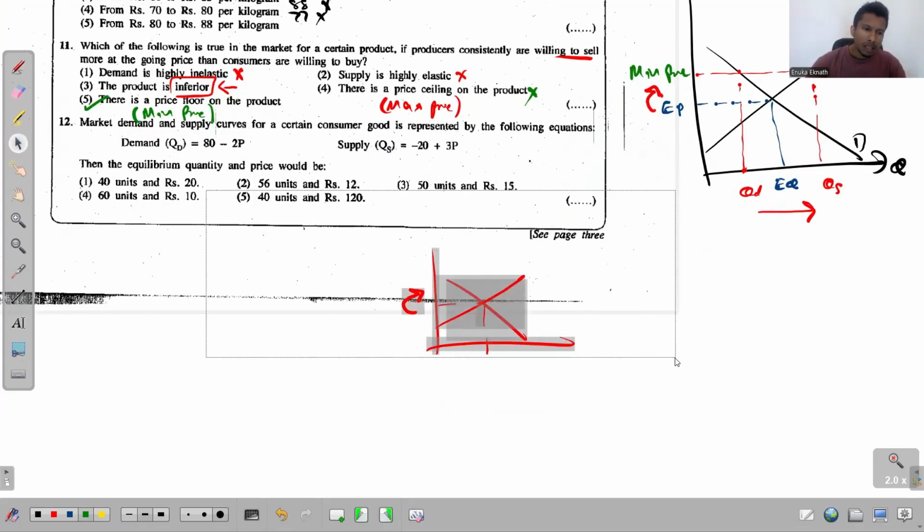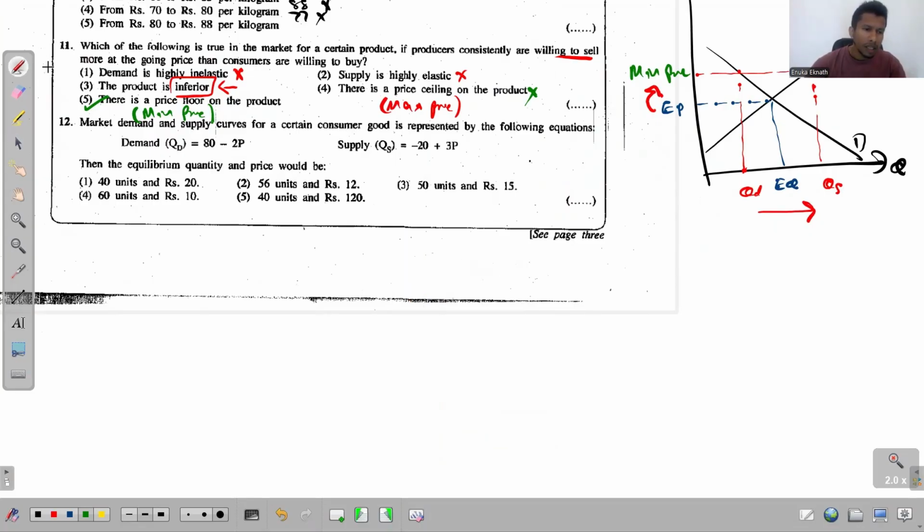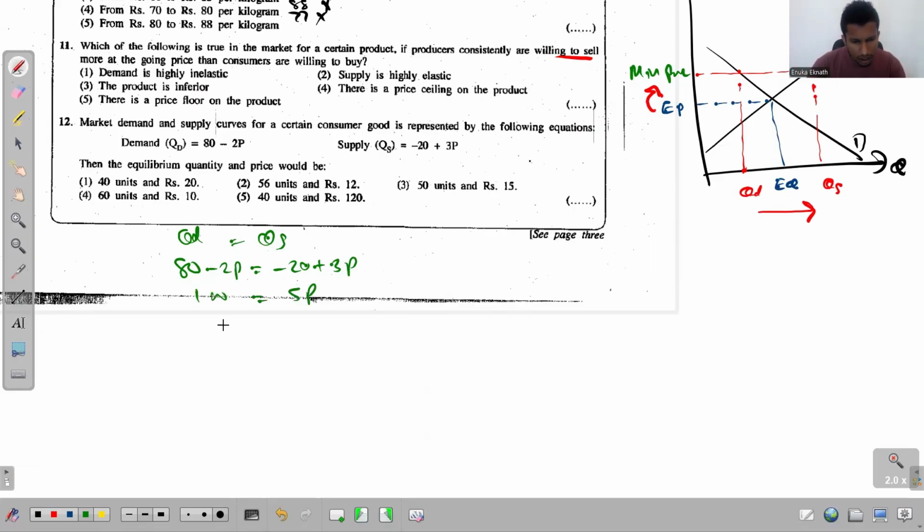Right. Look at this 12th question. In the 12th one, it says, this is very easy, I think. Market demand and supply curves for a certain consumer good are represented by the following equations. By giving the two equations, they just ask us to recognize the equilibrium quantity and the price. So this is like nothing. You make this QD equal to QS. So 80 minus 2P is equal to minus 20 plus 3P. So simply 5P equals 100. So price is equal to 20. Right? Equilibrium price is equal to 20.